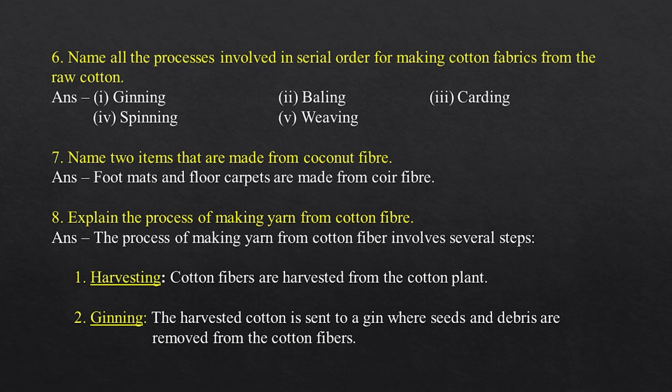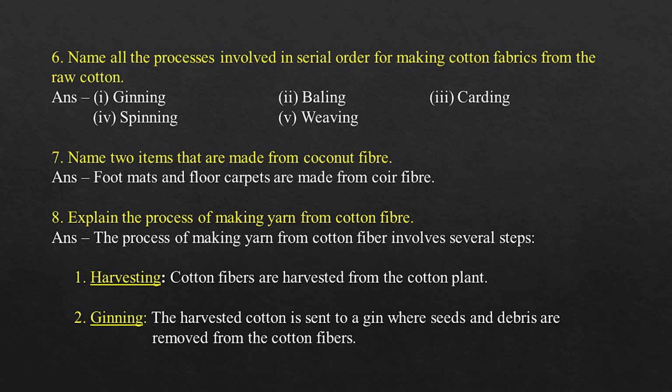6. Name all the processes involved in serial order for making cotton fabrics from the raw cotton. 1. Ginning. 2. Baling. 3. Carding. 4. Spinning. 5. Weaving. 7. Name two items that are made from coconut fiber. Foot mats and floor carpets are made from coir fiber.